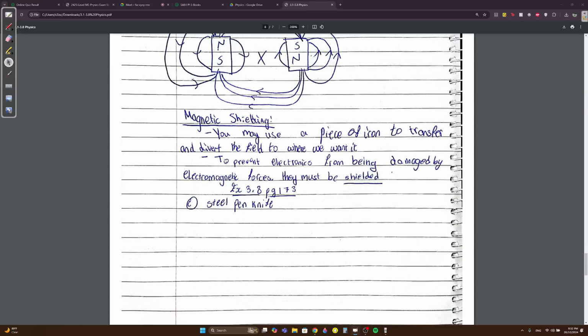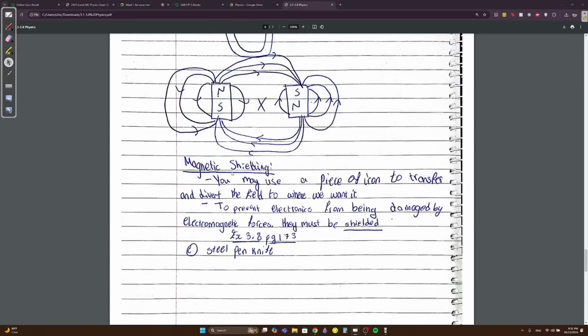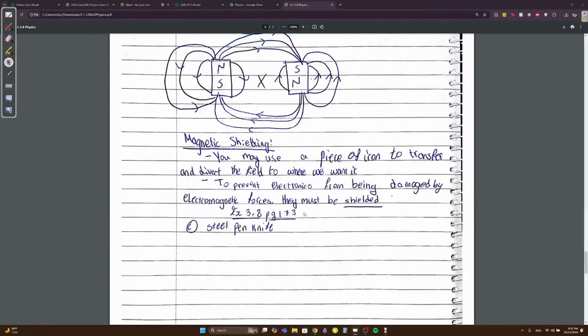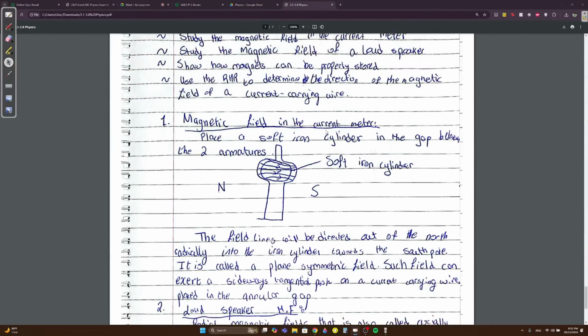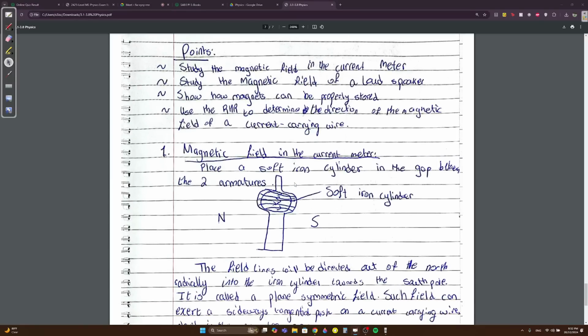To prevent electronics from being damaged by electromagnetic forces, they must be shielded. This is very important. The shielding is very important. If you didn't have shielding, all your electronics wouldn't work. Inside the circuits they have iron and stuff to prevent them from being damaged by magnets.